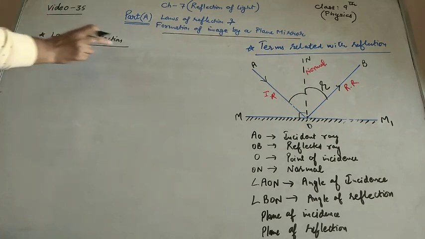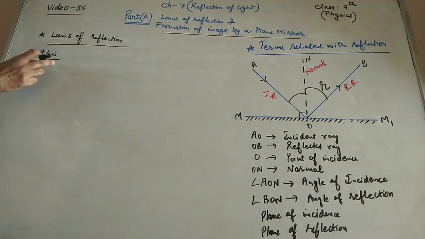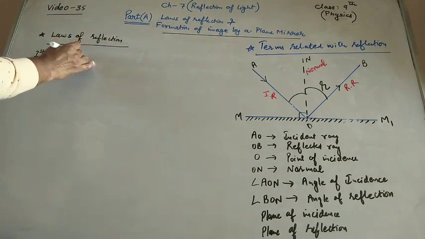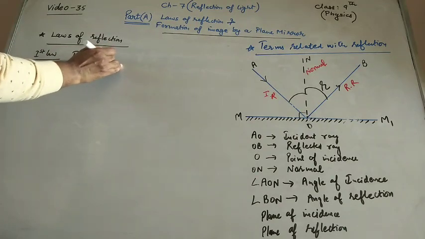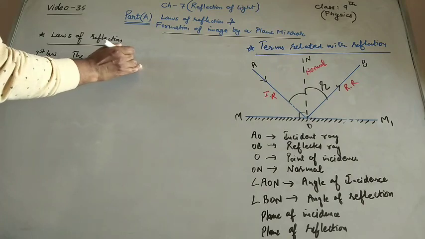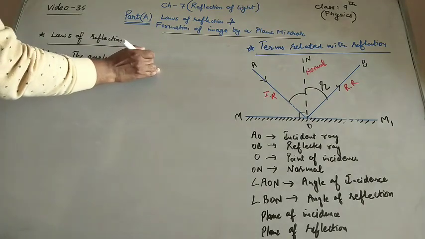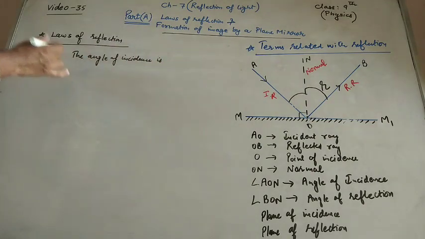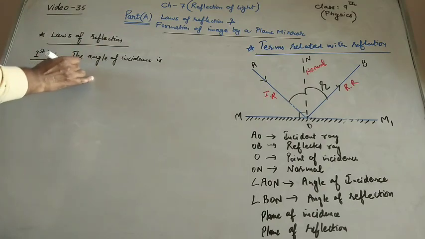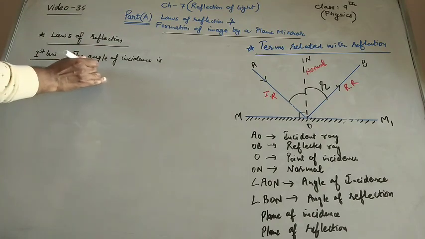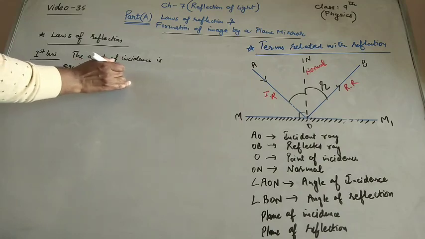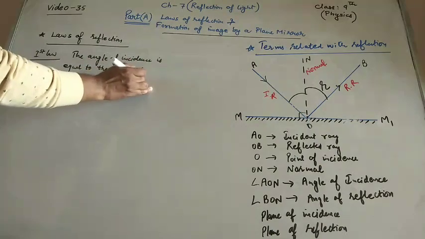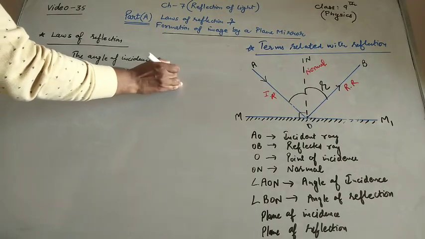Now the laws of reflection. The first law is that the angle of incidence is always equal to the angle of reflection.